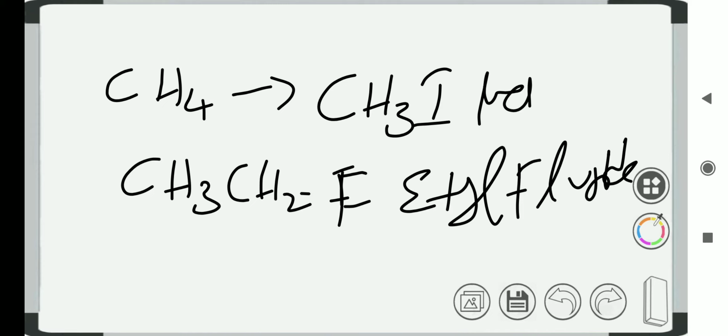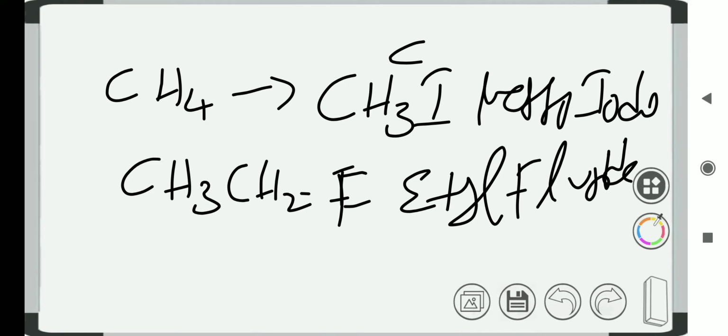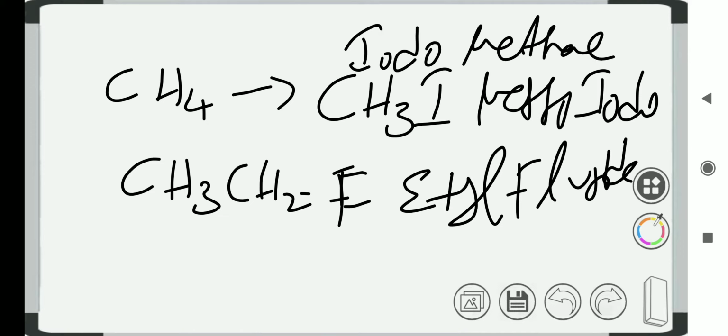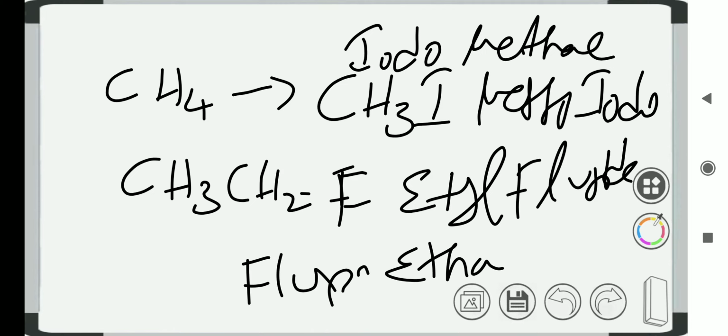This is methyl iodide. Otherwise we can give the name as chloro, or here we have the iodine, we can go as iodomethane. Similarly here as fluoroethane.